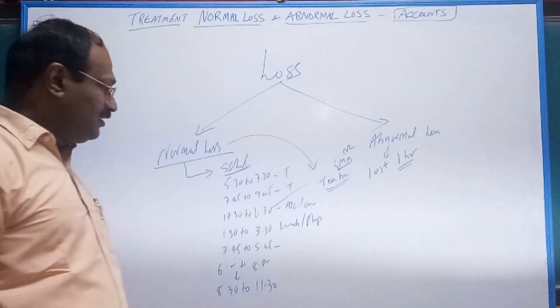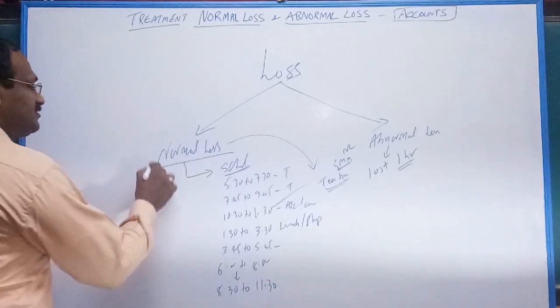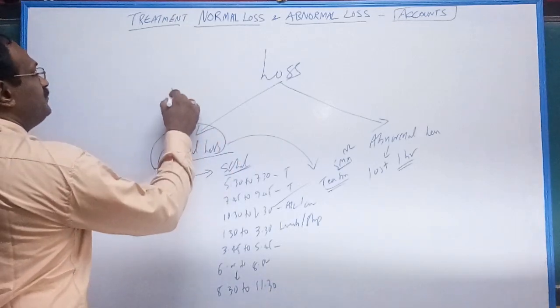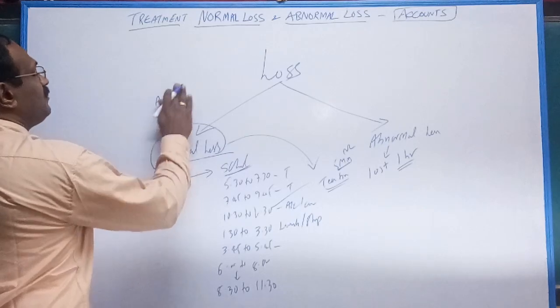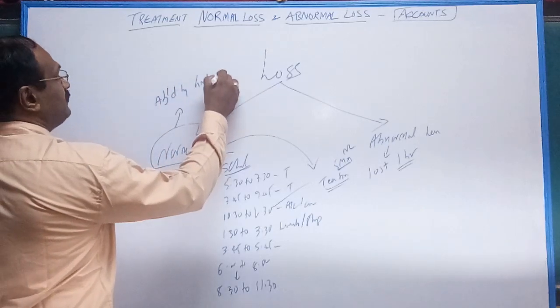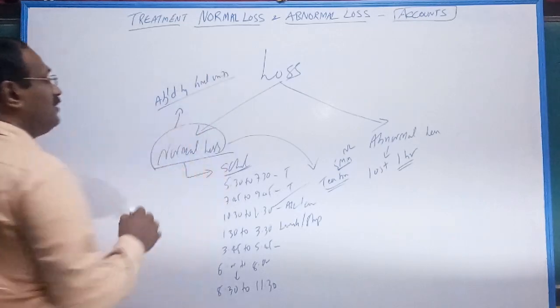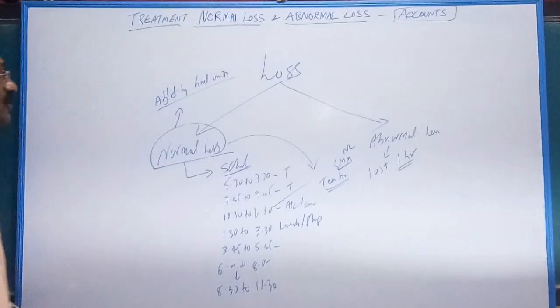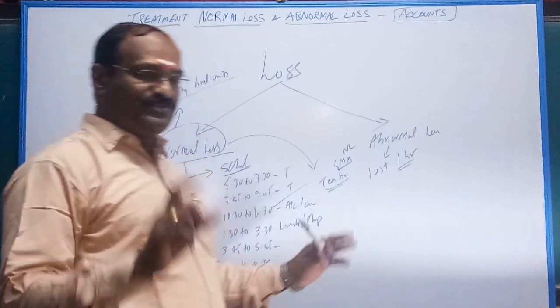This is the basic difference between normal loss and abnormal loss. Very important. See, in costing terms, normal loss is absorbed. Normal loss is absorbed by good units. I will tell you with an example. Normal loss absorbed by good units. I will tell with one small example.